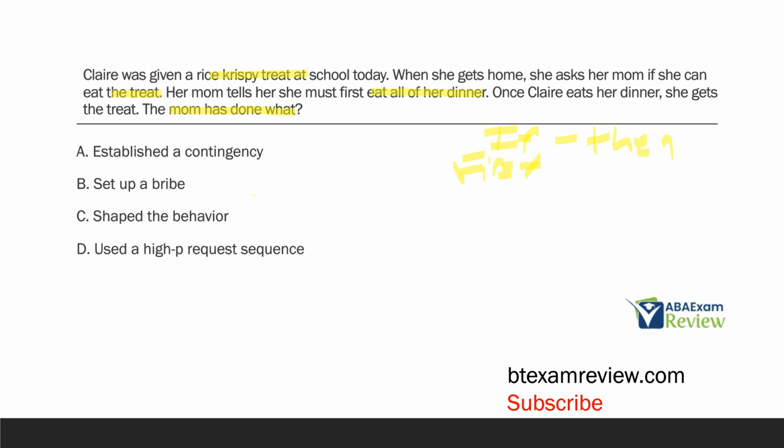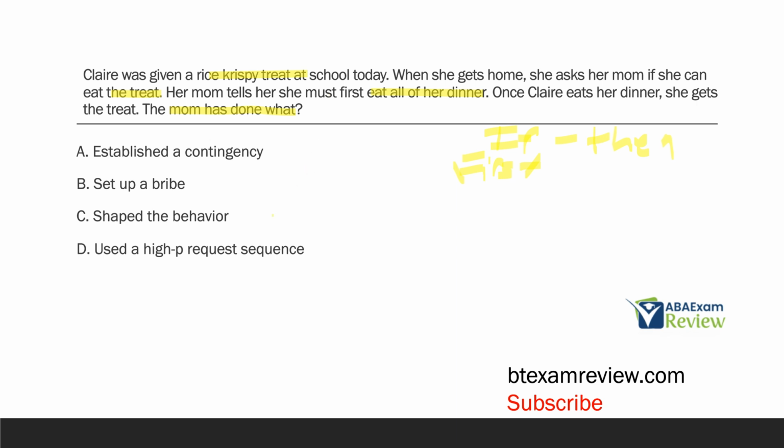Now, if we look at B, set up a bribe, what's the difference between a bribe and a contingency? A lot of people are going to say, well, this is bribery, it's not. With a bribe, the reward comes before the behavior. So if Claire had been given the treat, eaten the treat, and then the mom tells her to eat her dinner, that's a bribe. Claire already got what she wanted. With the contingency, Claire's got to engage in the behavior first before she gets the treat. That's the main difference.